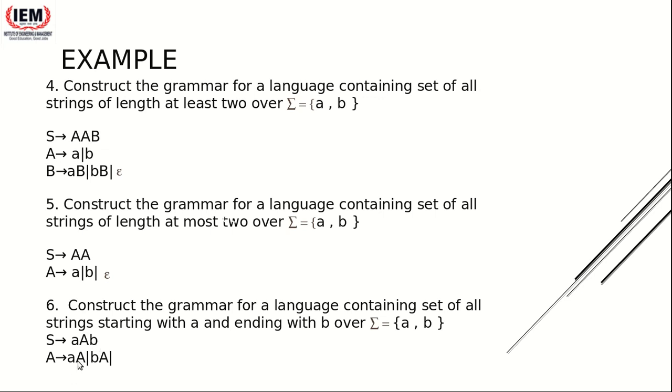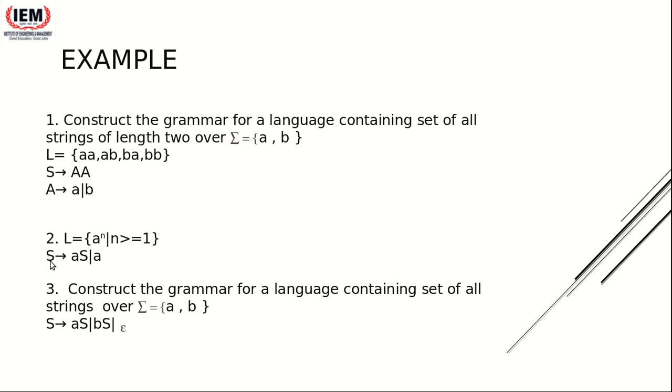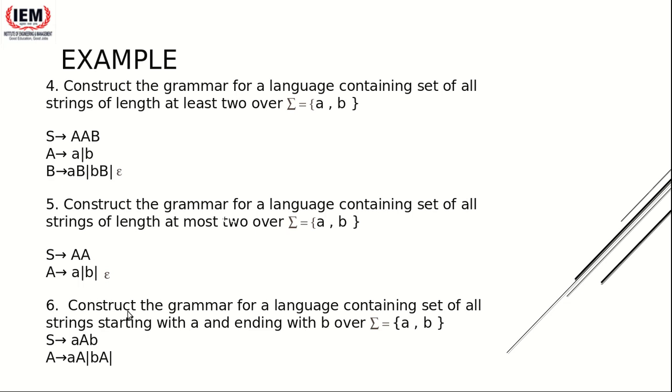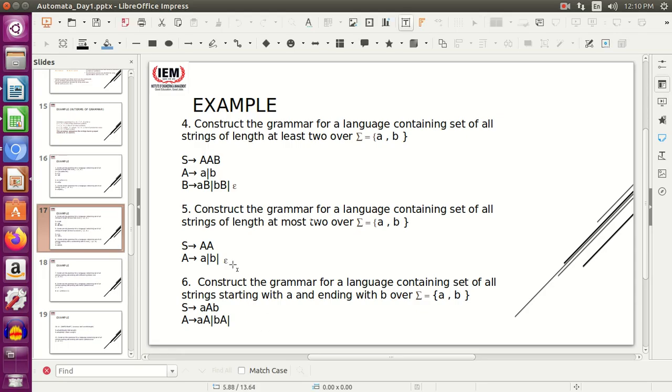So in the middle, anything means any combination of A and B, right? You have seen this grammar already for any combination of A and B. You will be using this in many grammars as a sub-grammar. So for the middle part, you just use A tends to AA or BA, and this will be epsilon. Actually, I missed the epsilon.